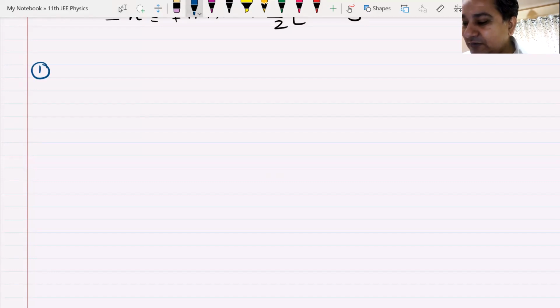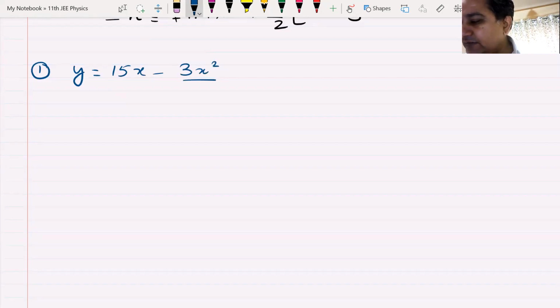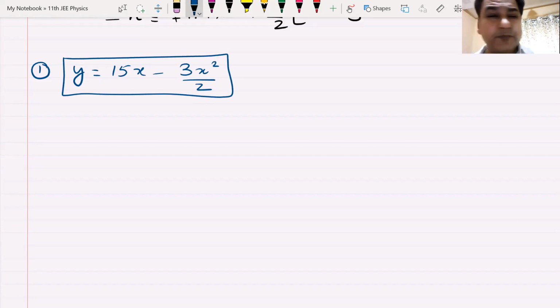The question was this: y is equal to 15x minus 3x squared by 2. Yes, not minus tan inverse of 50. That was the question, beta. And you were supposed to find out the value of theta, the value of ux, u, and r.